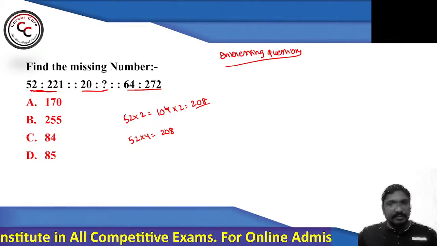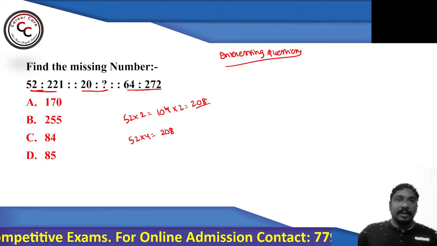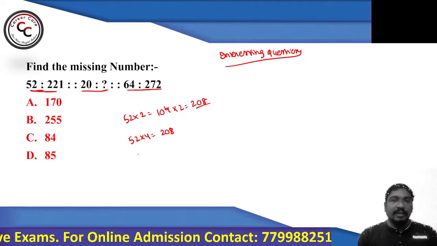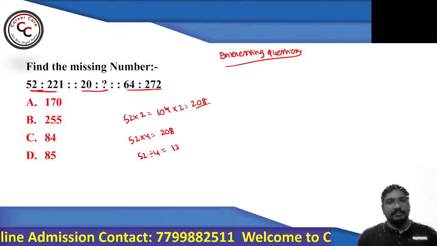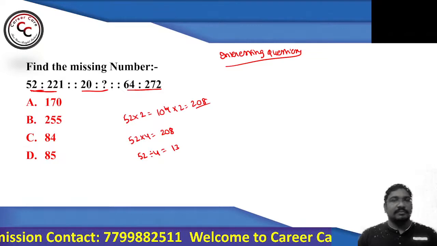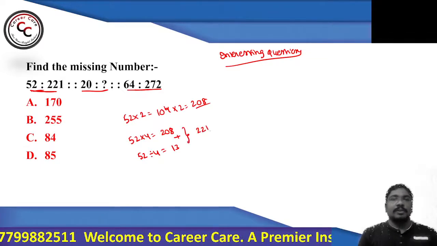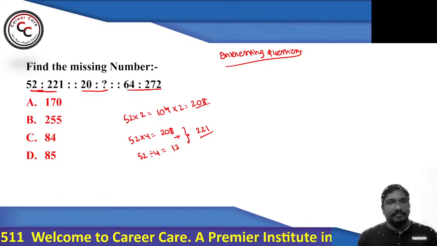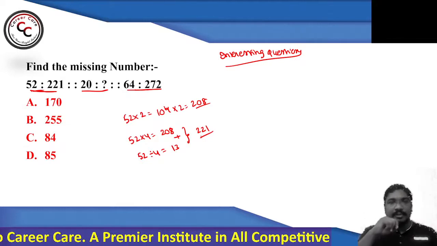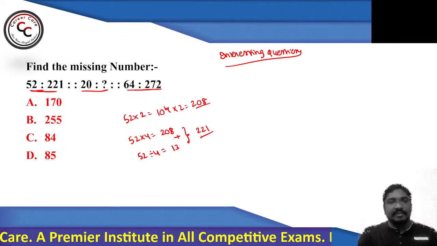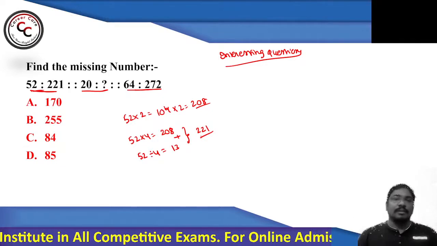Yes or no? Yes. So 13, if I divide 52 by 4, you will get 13. Provided 208 plus 13, which equals how much? 221. Right? Let's cross check with the last one also. Why? Because we need to confirm. As there are different logics for different numbers, we need to confirm whether the same is applicable for the third set or not.